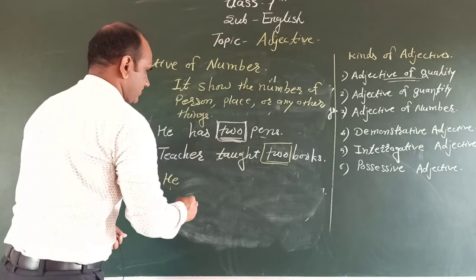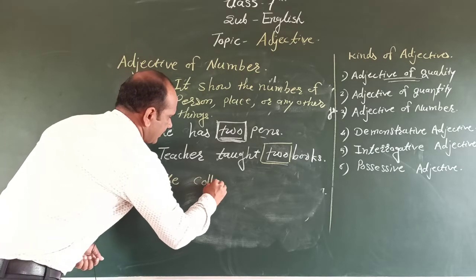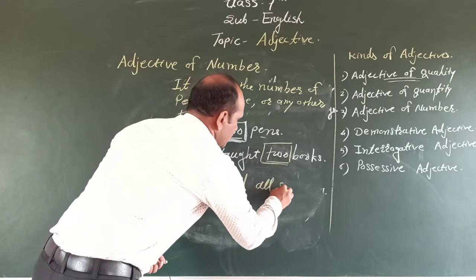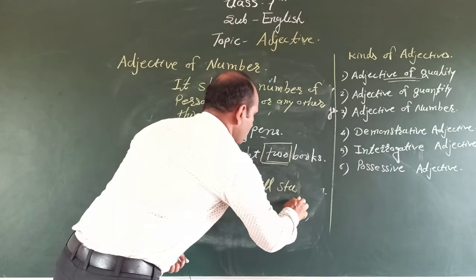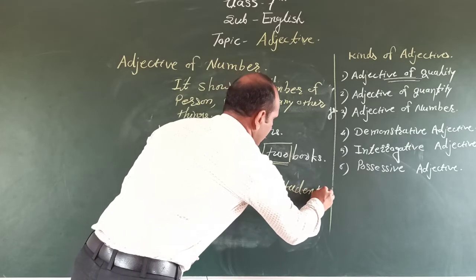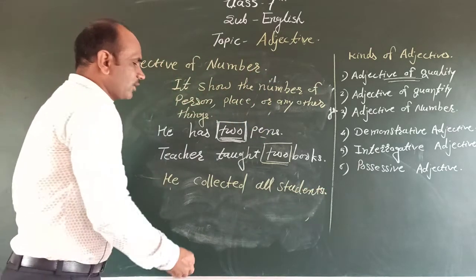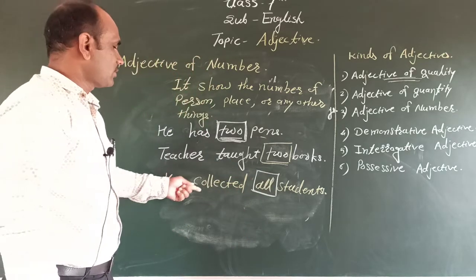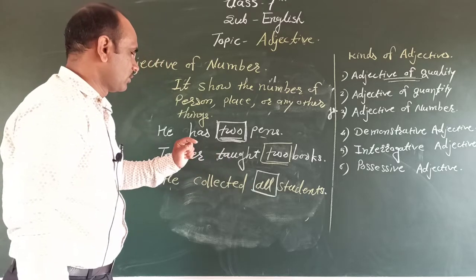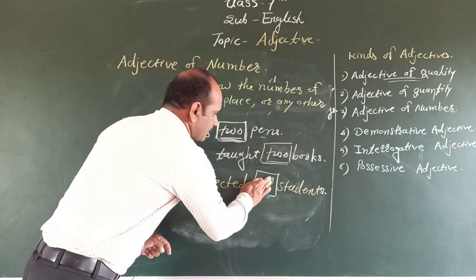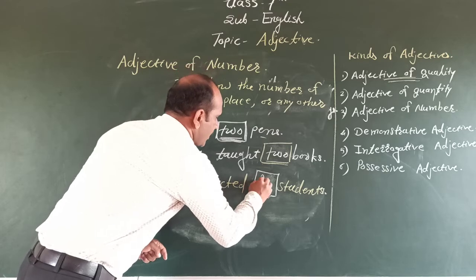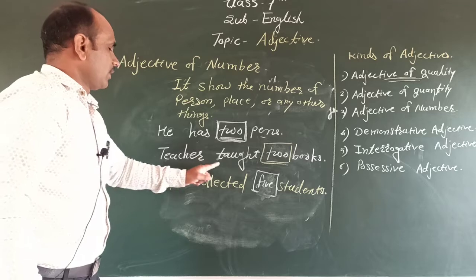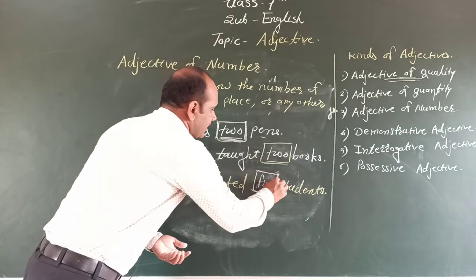He collected 5 students. Here 5 is an adjective.